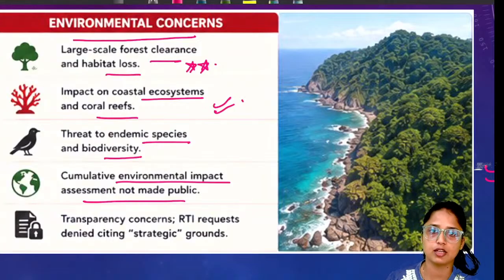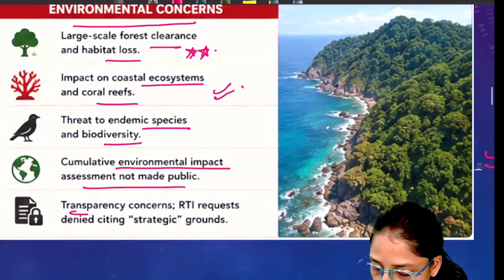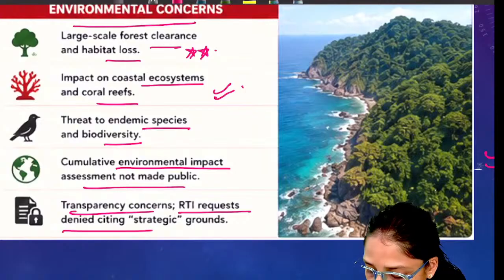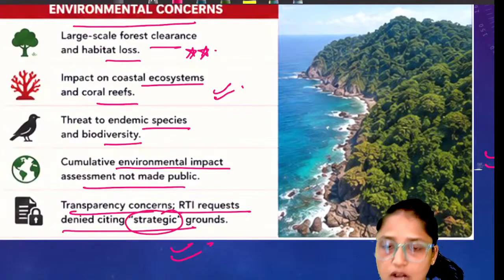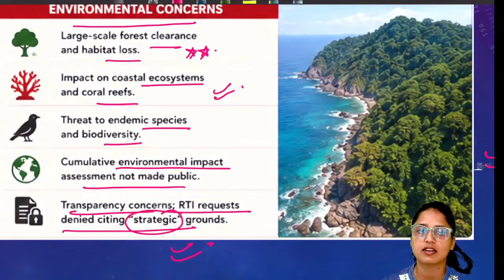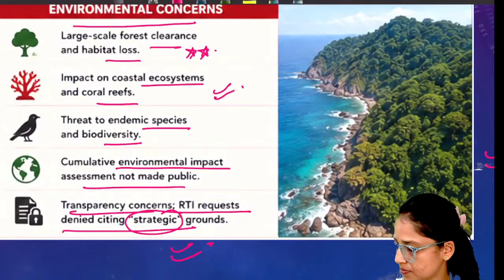So these are the main issues. And the transparency concern, I already discussed that: RTI request denied citing strategic grounds. So the government is saying that because of these strategic reasons, we cannot put all these RTI requests in the public domain.